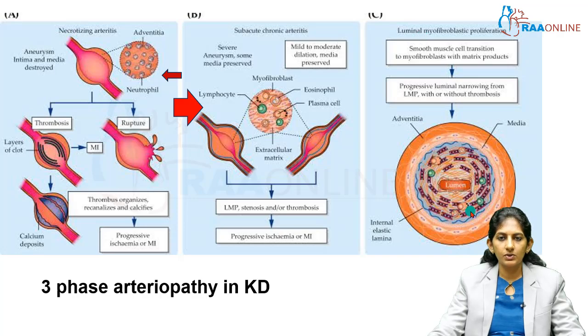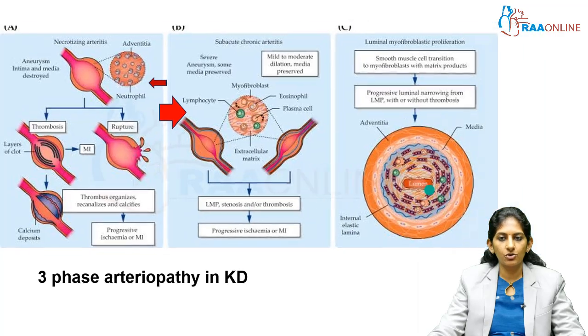the lumen of the blood vessel full of proliferation of myofibroblasts. So, the smooth muscle cells transition to myofibroblasts, the lumen gets narrowed further down, either thrombosis can be present or not, but the luminal area becomes very less because of the myofibroblast proliferation.